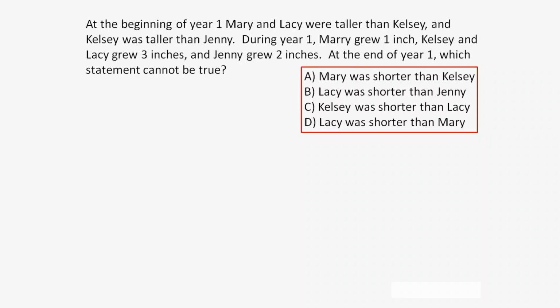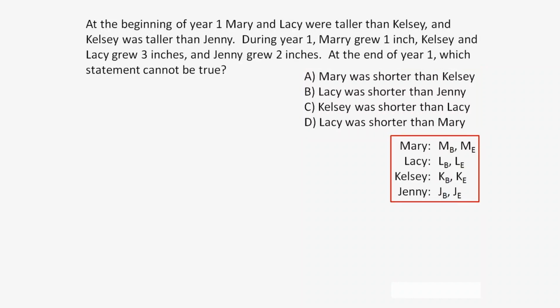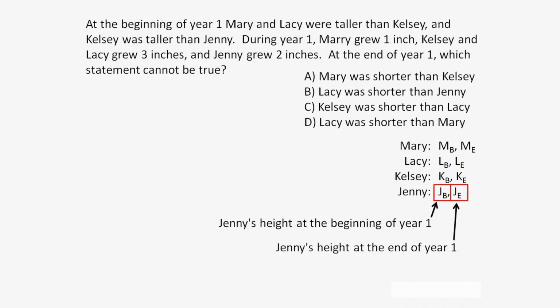Let's first begin by abbreviating these people's names with a capitalized letter to represent their name, followed by a subscripted letter to represent the beginning of year one and the end of year one. For example, JB represents Jenny's height at the beginning of year one, while JE represents Jenny's height at the end of year one. Using these abbreviations, let's now write out what we know about the beginning of year one.